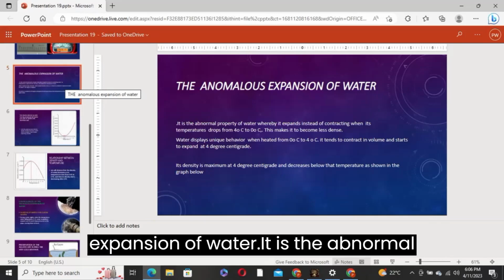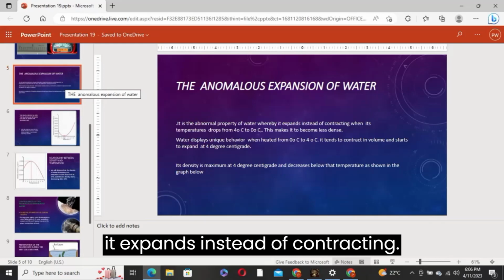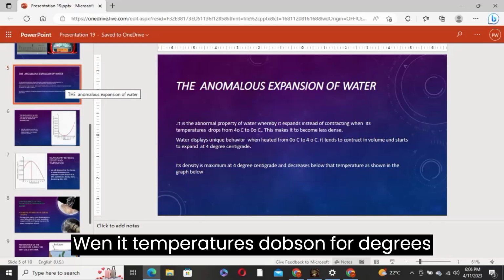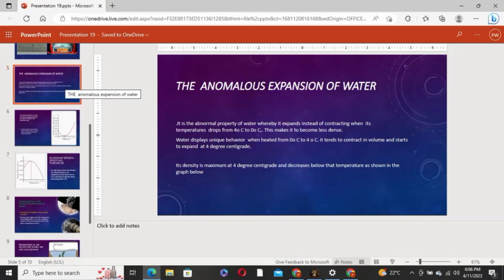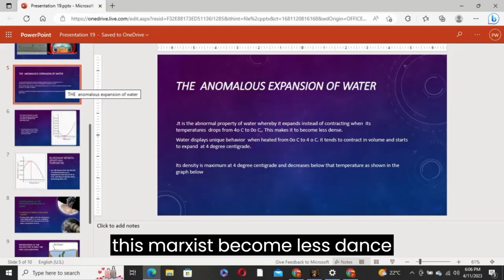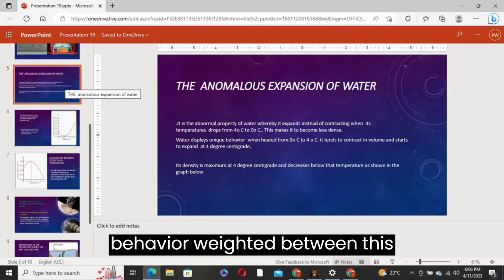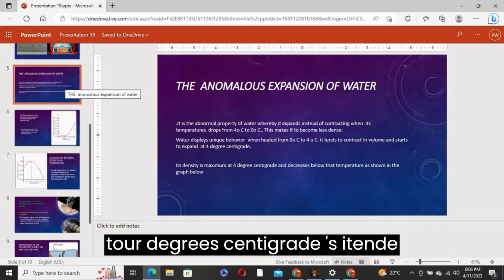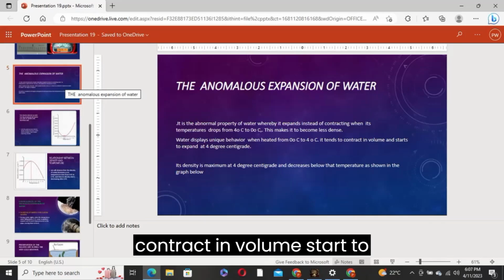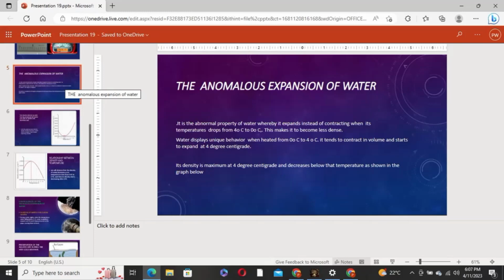The anomalous expansion of water. It is the abnormal property of water whereby it expands instead of contracting when its temperature drops from 4 degrees Celsius to 0 degrees centigrade. This makes it become less dense. Water displays unique behavior when heated between this condition, 0 degrees centigrade to 4 degrees centigrade. It tends to contract in volume and starts to expand at 4 degrees centigrade.